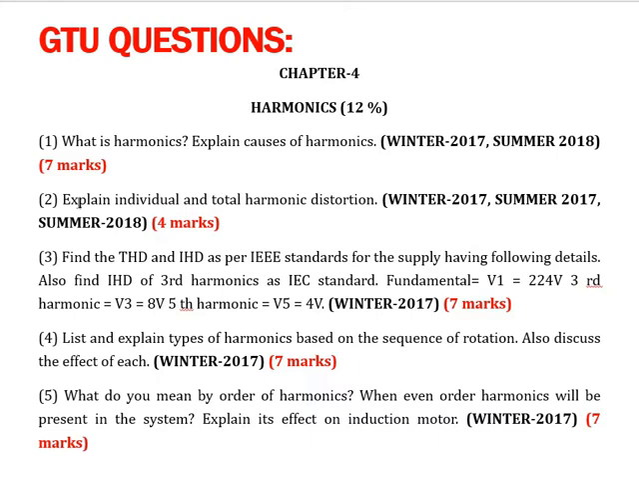Now question number 2, explain individual and total harmonic distortions, which was asked in winter 2017, summer 2017, summer 2018 for 4 marks. Third one is a numerical based on the IHD and THD calculation, and it was asked in winter 2017 for 7 marks. Now question number 4: list and explain the types of harmonics based on the sequence of rotation, and also discuss the effect of each, asked in winter 2017 for the same 7 marks.